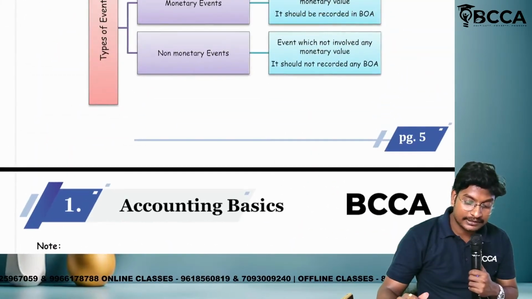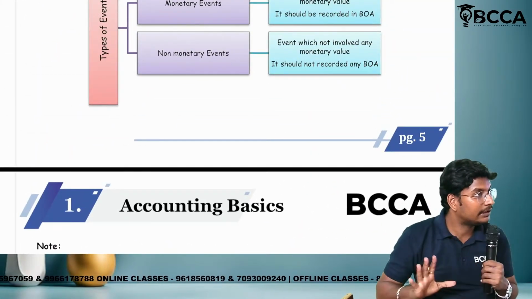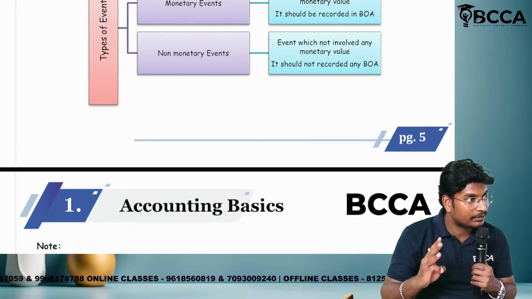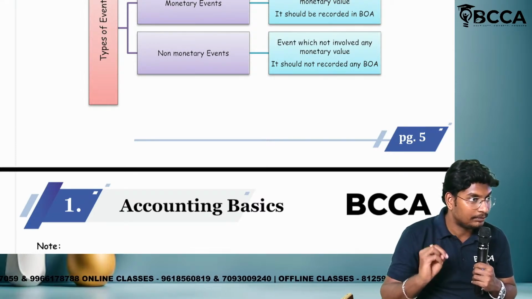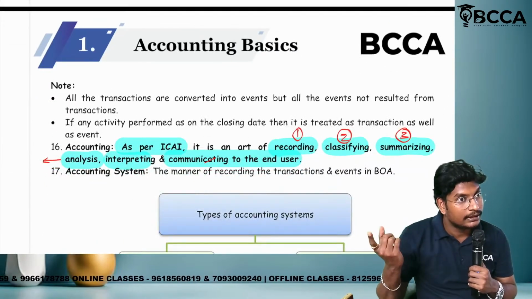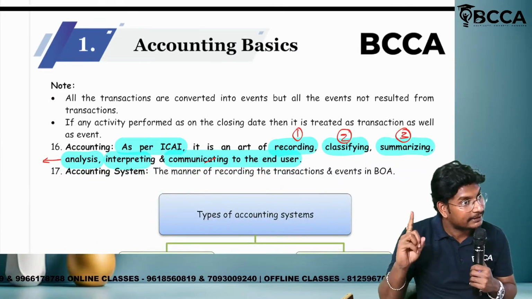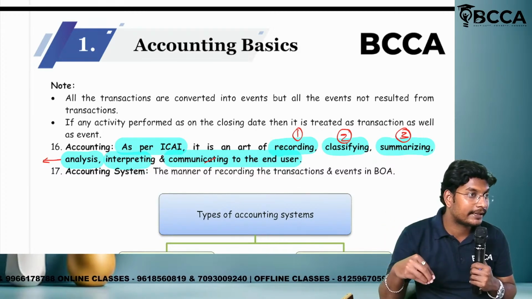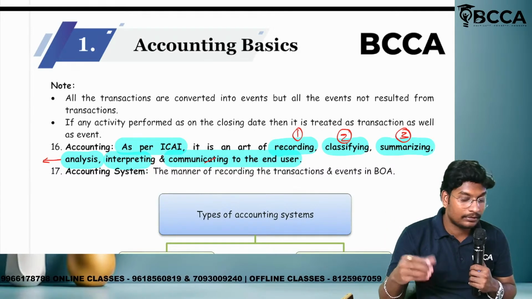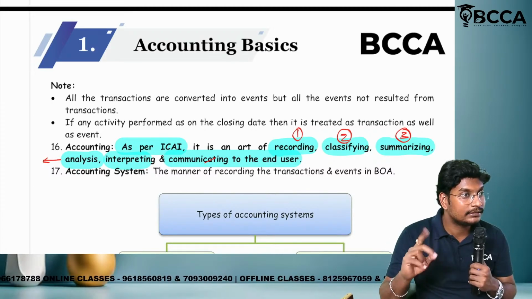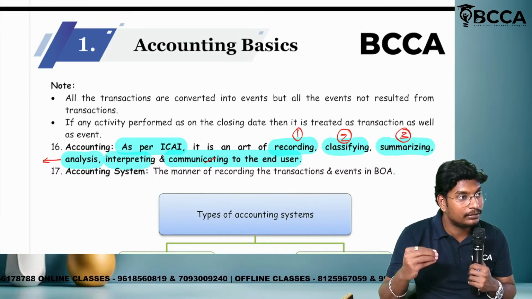First of all, I have discussed the terminologies and completed them. In the terminologies, the main focus should be on the types of assets and types of liabilities. After that, we came to the discount. What is the meaning of discount? Next, we came to the transaction. What is the meaning of transaction and event? Because we have to record the transactions and events in the books of accounts. After that, we discussed the accounting definitions, two definitions.